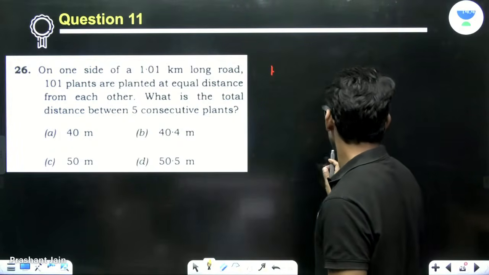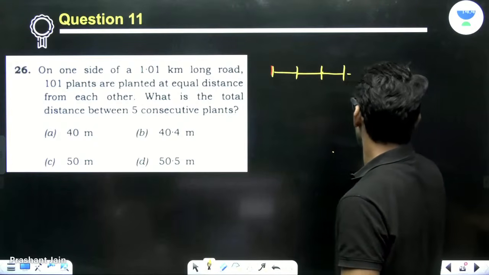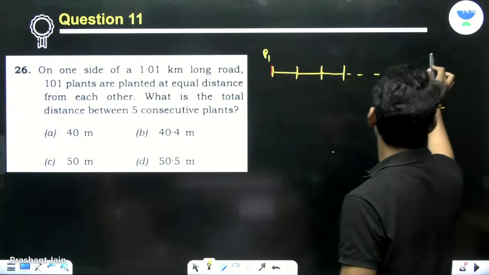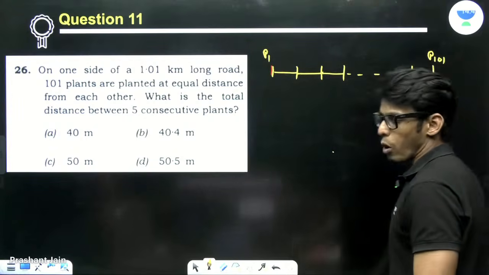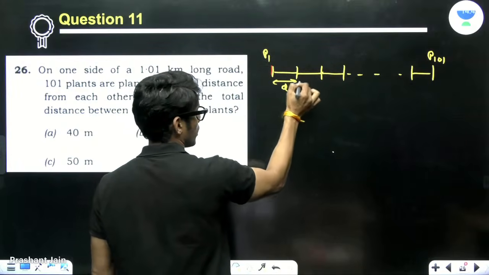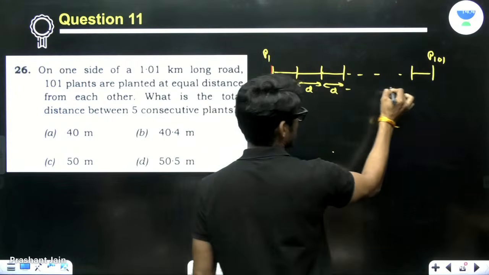So just see here, right? You have 101 plants here, plant 1 to plant 101. So it's a problem of arithmetic progression. The distance here is D, the distance here is D, right? So how many D's are here?